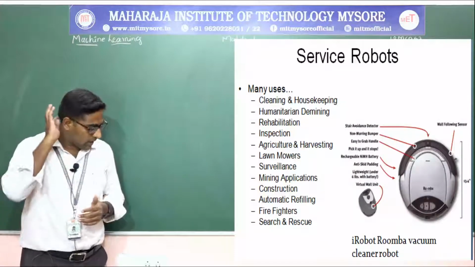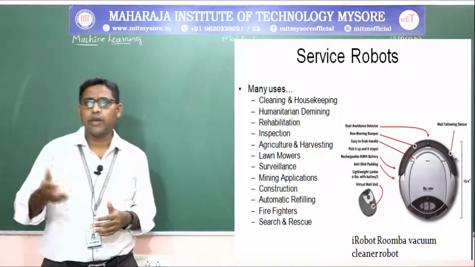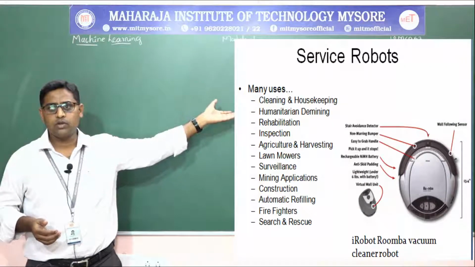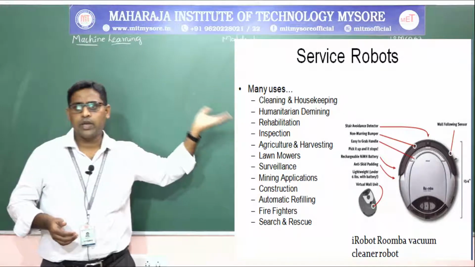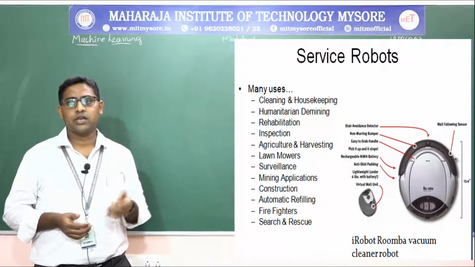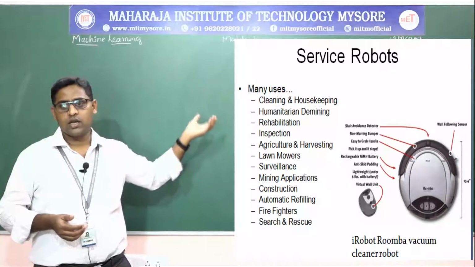And when you come to the healthcare sector or home or hotel, etc., then you will be having the service robots. Service robots can be used for many purposes like cleaning, housekeeping, humanitarian demining, rehabilitation, inspection, agriculture, lawn mowing, surveillance, construction and so on.